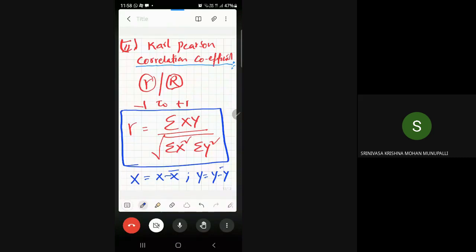That means in the given data, we should not take x and y directly. For x we must take deviations, X minus X bar. And y means Y minus Y bar. This I will explain with an example. Very, very important example. Compulsory question for the exam.